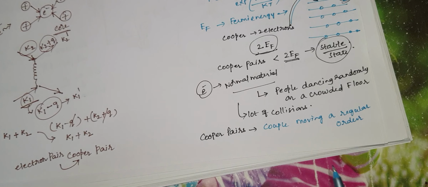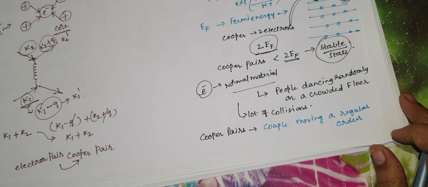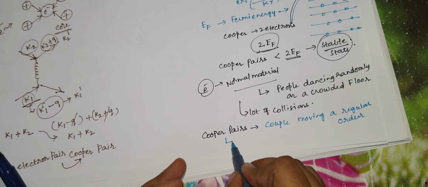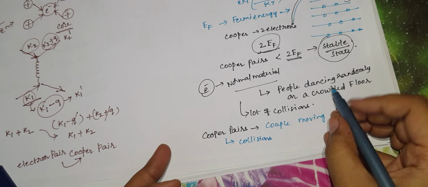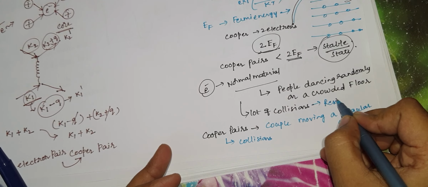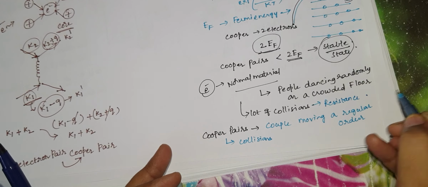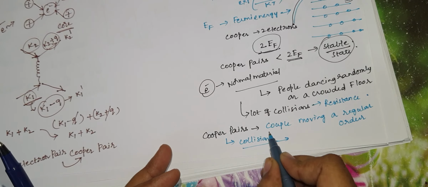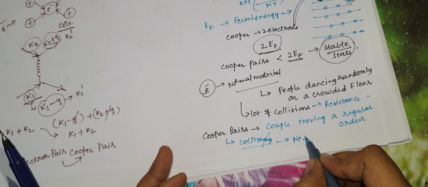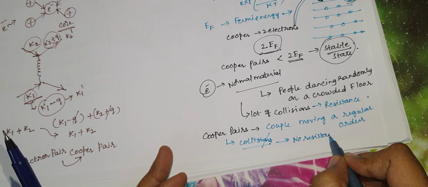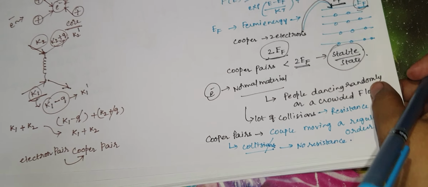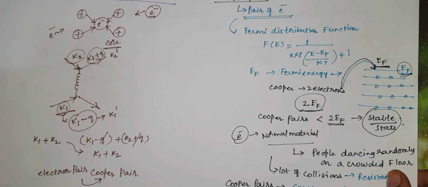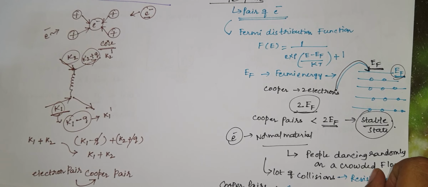If there is a regular movement, there won't be any collisions. Collisions lead to resistance. But here there are no collisions, so there is no resistance. This is why superconductors have current persistence and zero resistivity, or infinite conductivity.